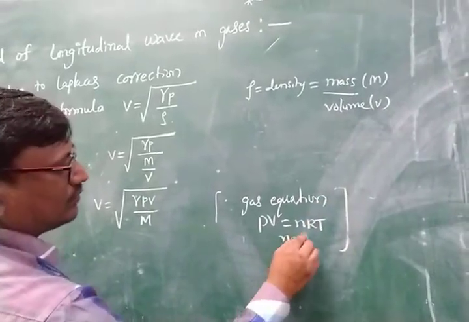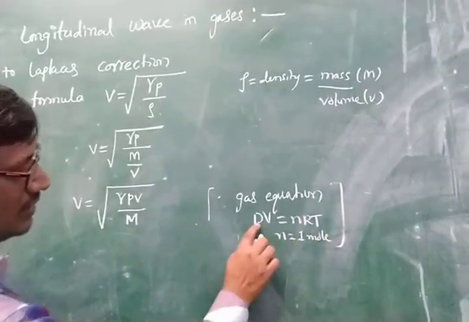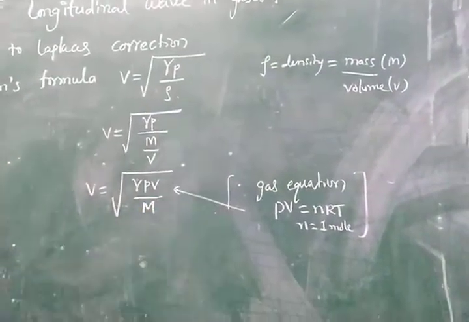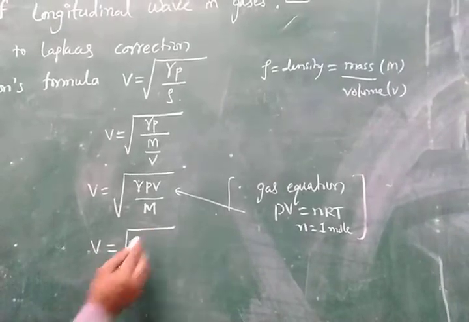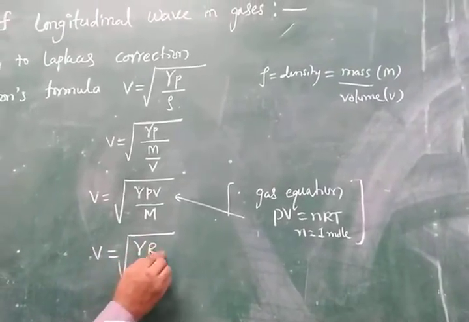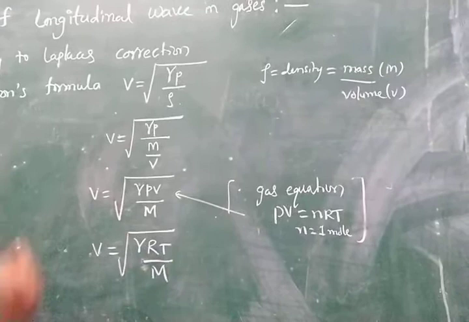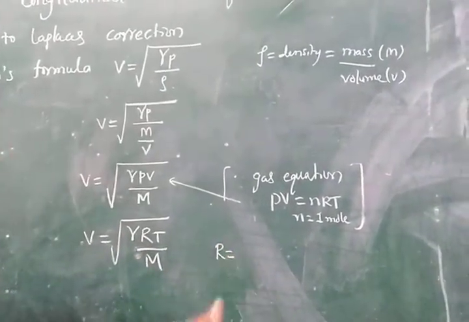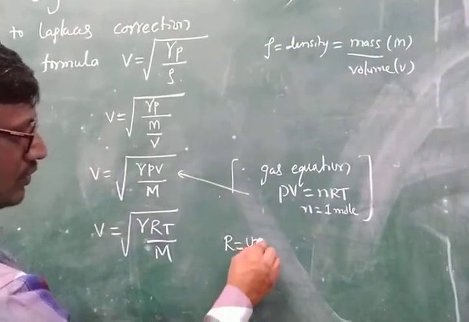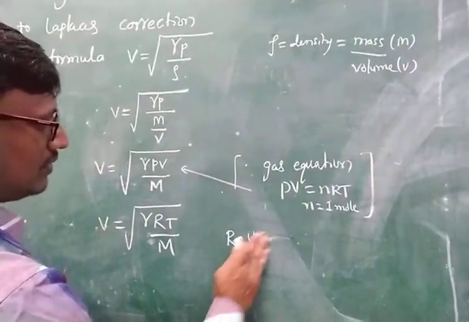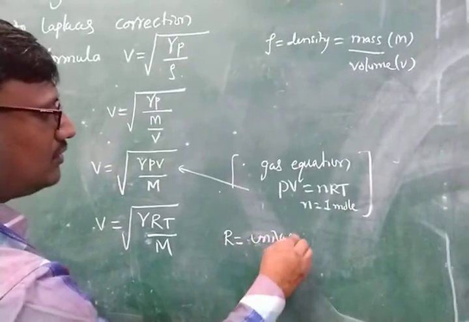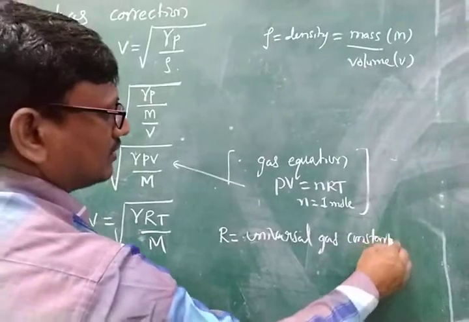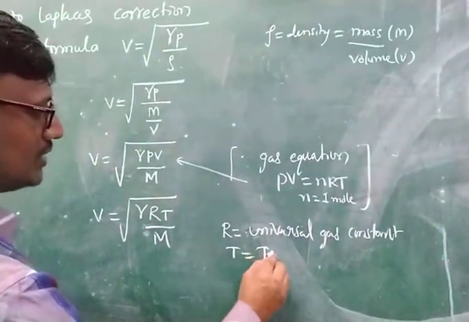We are considering n equal to 1 mole, so PV is equal to RT. Substituting this RT value here, V is equal to under root of gamma into RT by M. Here R is the universal gas constant, and T is the temperature.